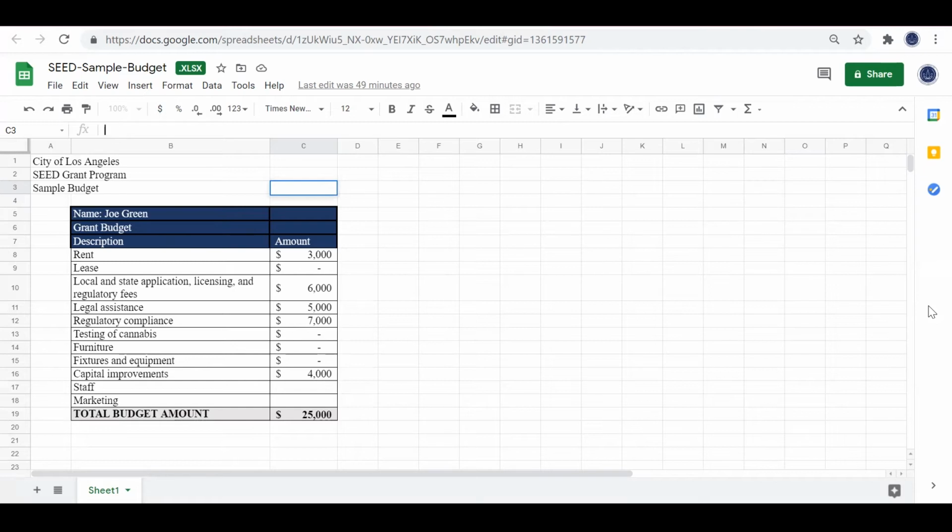What is important about your budget is that the total budget amount is equal to the grant amount that you are applying for. So, for example, if you're applying for a $5,000 grant, we would expect these budget categories to add up to a total budget of $5,000.